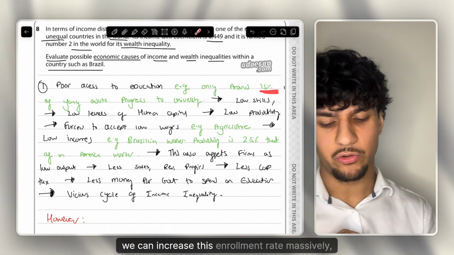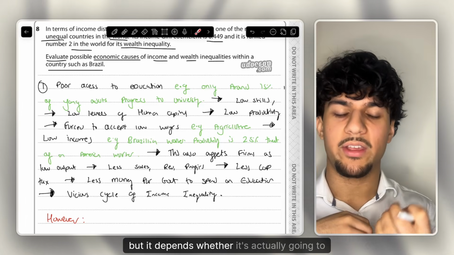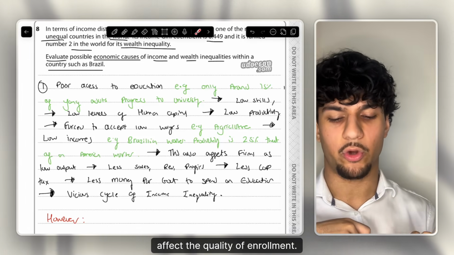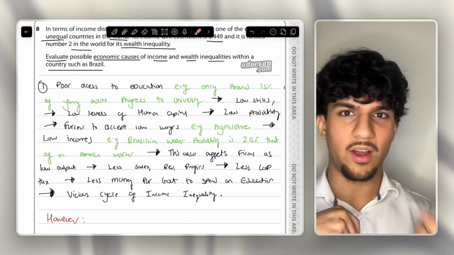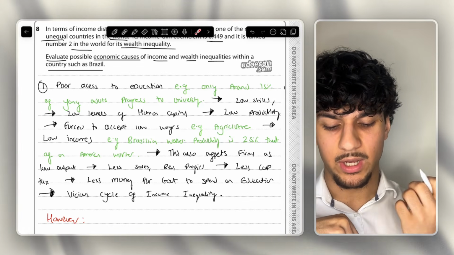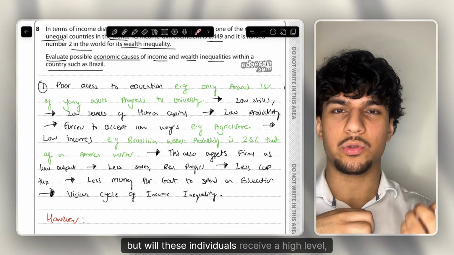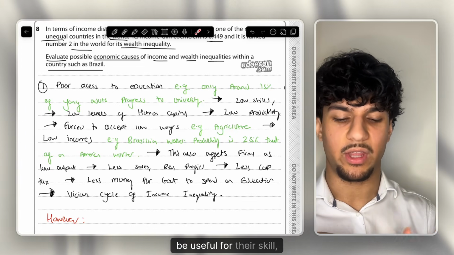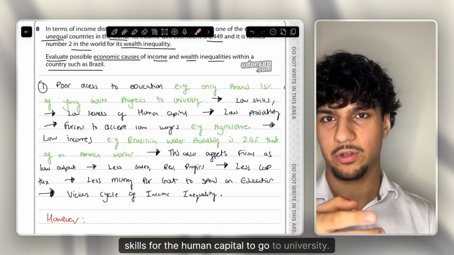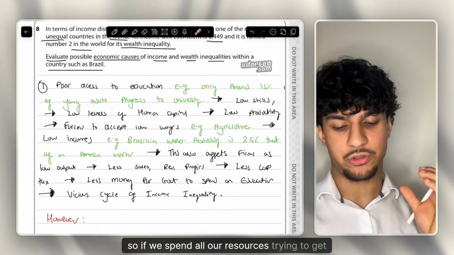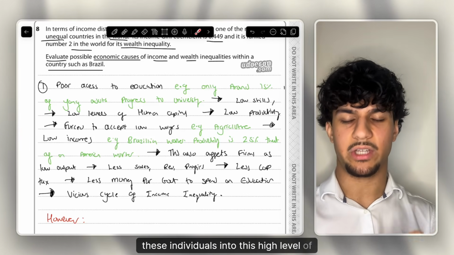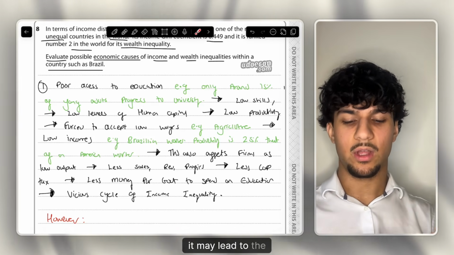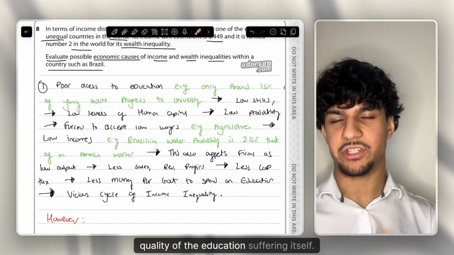Yes, we can increase this enrollment rate massively, but it depends whether it's actually going to affect the quality of enrollment. So yeah, we can maybe get 25, 35, 75% into university, but will these individuals receive a good level of education where it will actually be useful for their skills, for their human capital to go to university? So if we spend all our resources trying to get these individuals into this high level of education, it may lead to the quality of the education suffering itself.